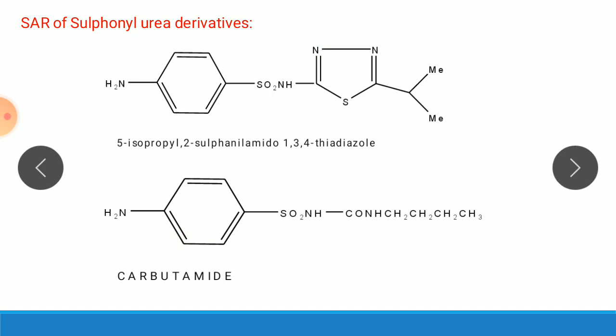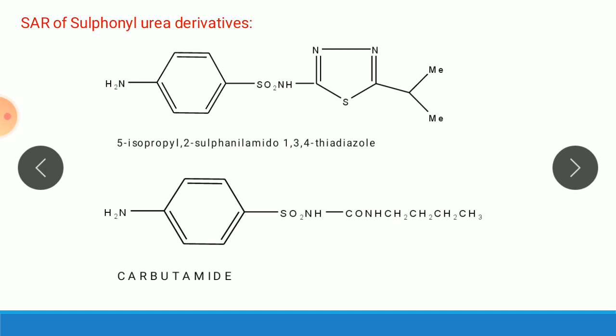Carbutamide became the first clinically useful sulfonylurea for treatment of diabetes. But this drug was later withdrawn because of its adverse effect on bone marrow, but it provided the lead for the development of other useful drugs. So it is a category of sulfonamide. Sulfonamide is an antibacterial agent. So accidentally this type of drug was discovered, and it shows that this type of antibacterial drug shows hypoglycemic activity.